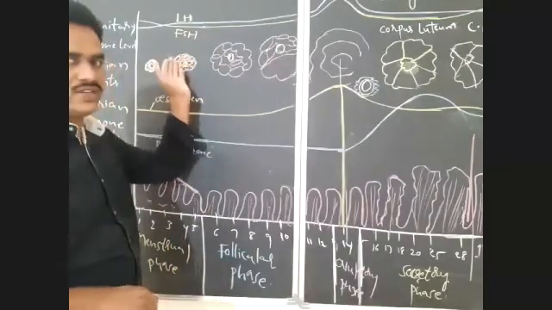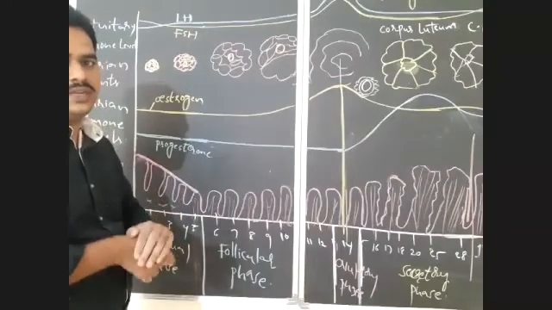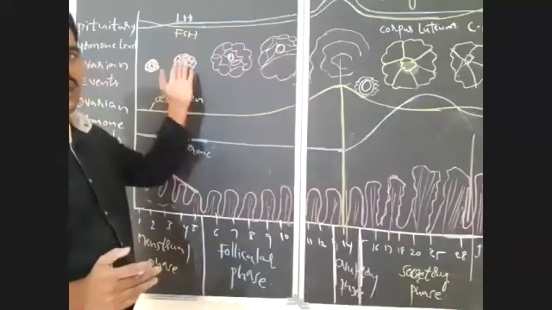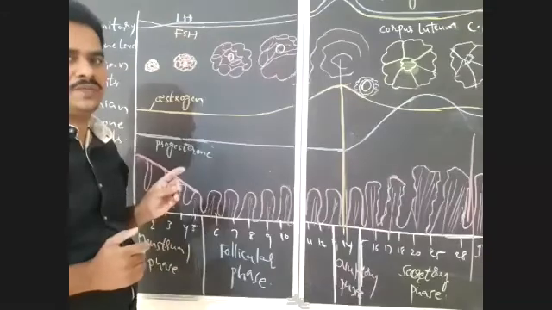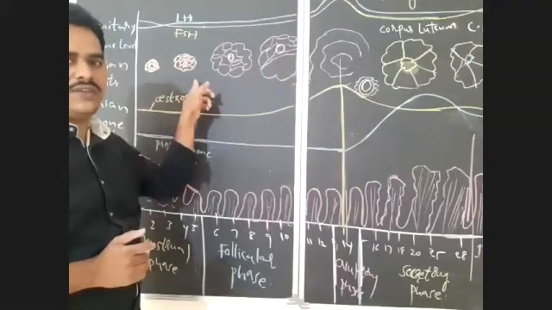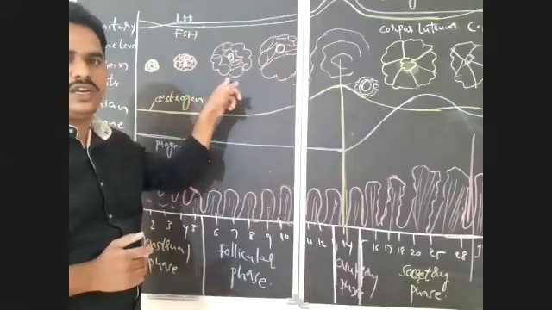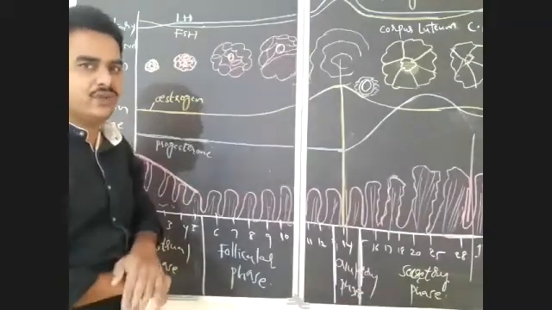So in the second phase, that is the follicular phase or proliferative phase, the levels of FSH and LH will increase. FSH will act on the ovarian follicles and stimulate their growth, causing the formation of the Graafian follicle.